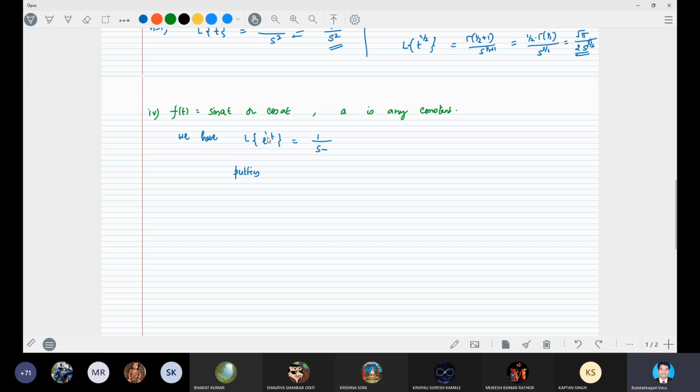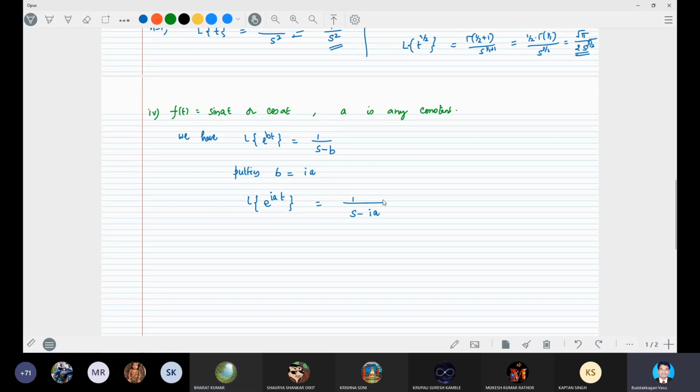We know that the Laplace transform of e power bt is 1 by s minus b. Putting b as a complex, imaginary number, b is equal to i into a. Therefore, Laplace transform of e power iat is equal to 1 by s minus i into a, right?